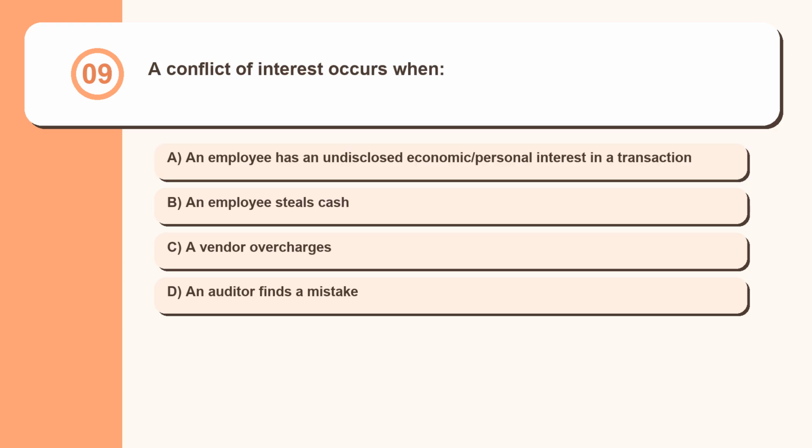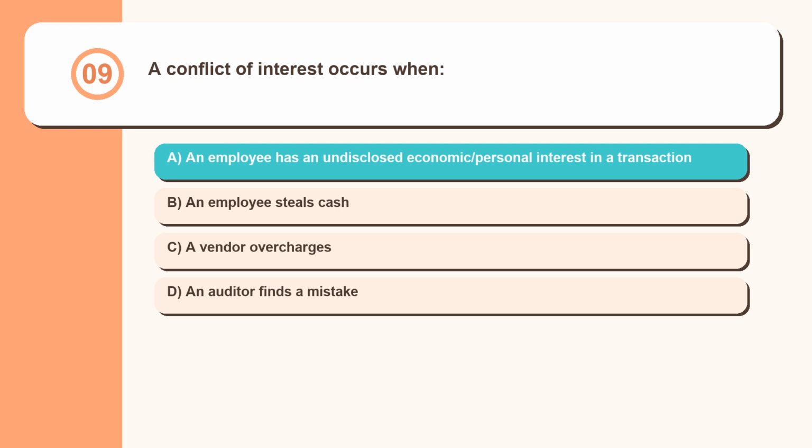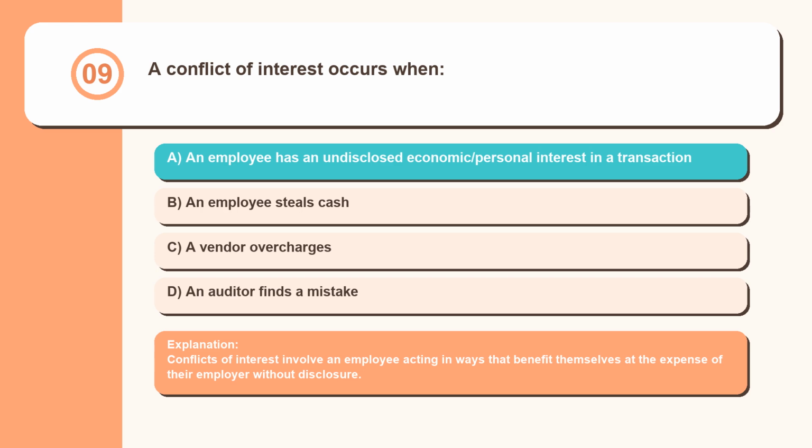Question 9. A conflict of interest occurs when an employee has an undisclosed economic or personal interest in a transaction, an employee steals cash, a vendor overcharges, an auditor finds a mistake. Conflicts of interest involve an employee acting in ways that benefit themselves at the expense of their employer without disclosure.